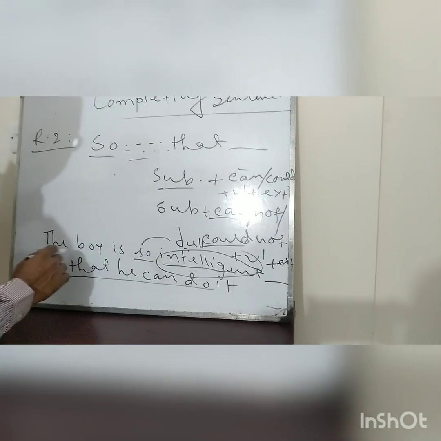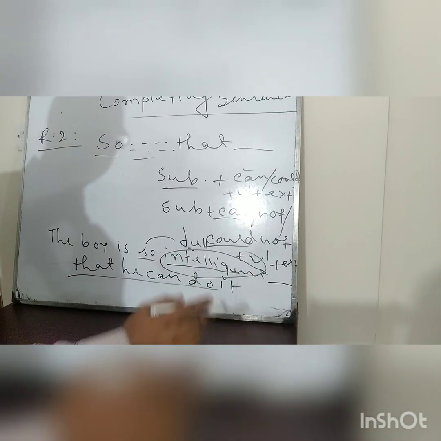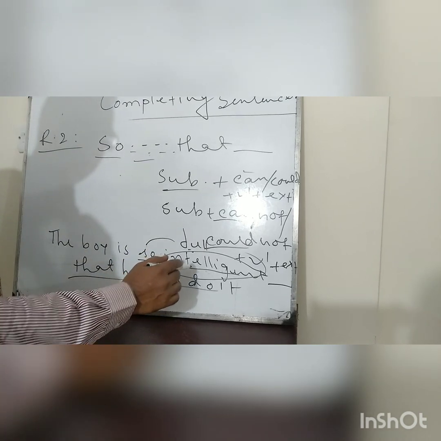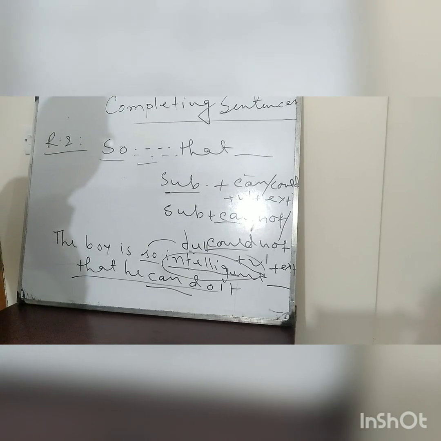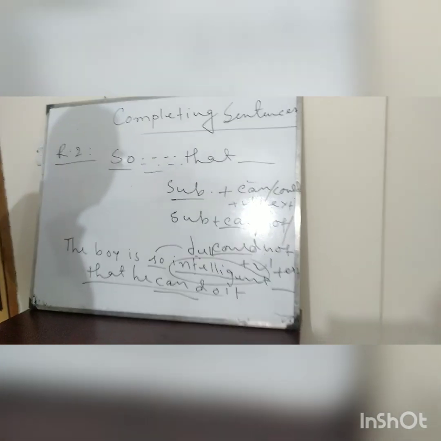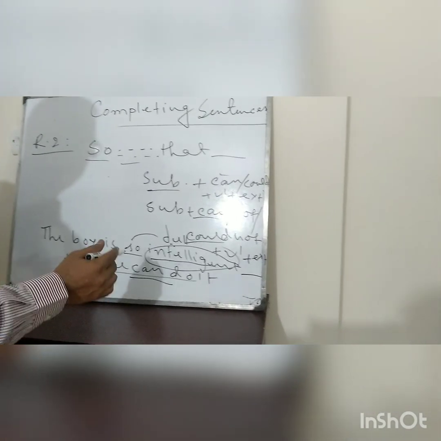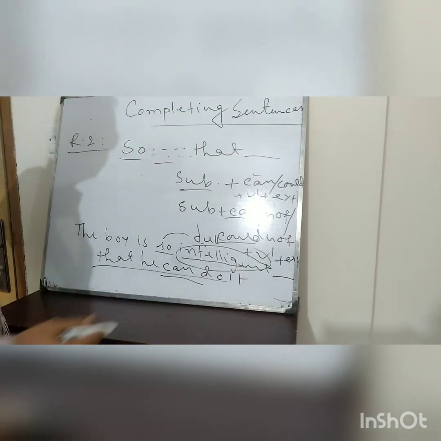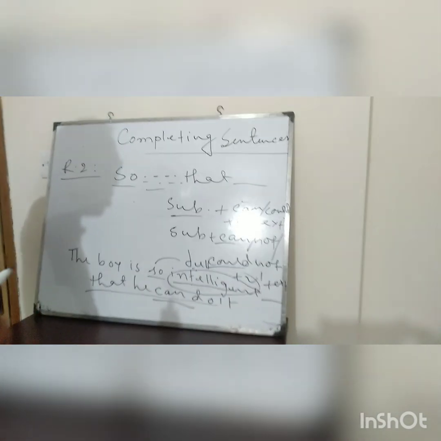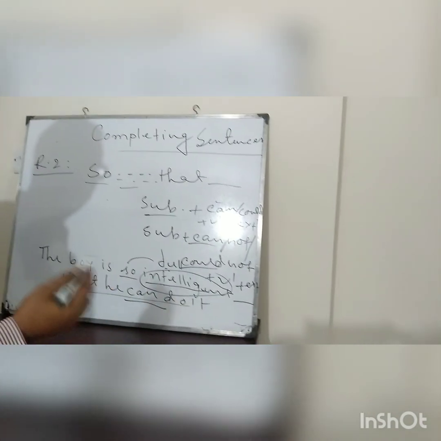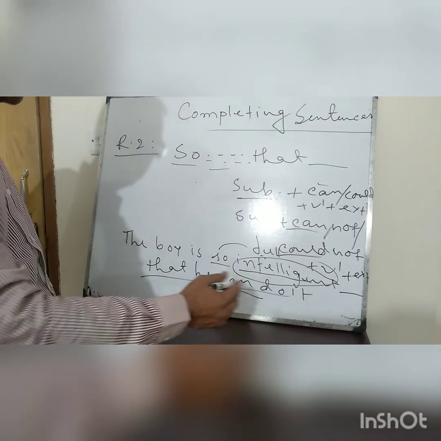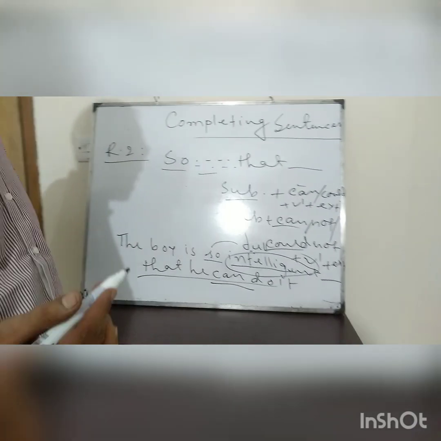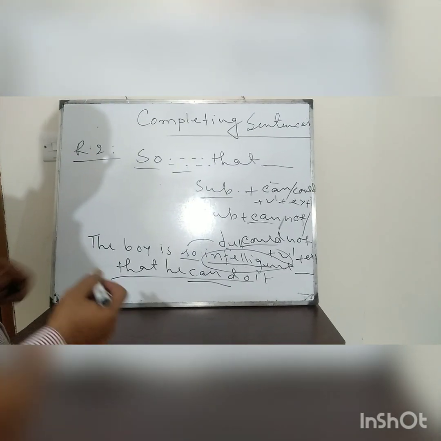But if it is said that the boy is so intelligent that he can do it, then whether you will make the last segment affirmative or negative will completely depend upon the adjective. If the adjective is positive or praising or admiring, then you will use an affirmative sentence in the next part, and if the adjective is negative, then you will use a negative sentence in the second segment.